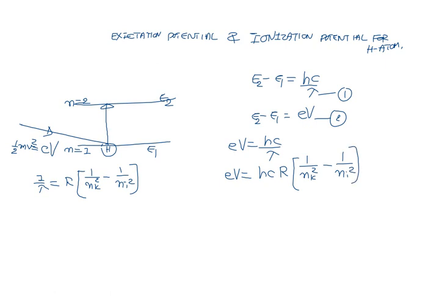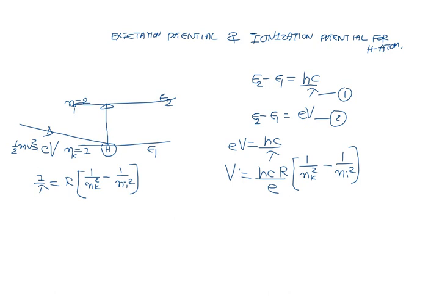Now we want to calculate the first critical potential or first excitation potential for the hydrogen atom. The quantum number of the lower level is 1, because first excitation potential means to excite the atom from N 1 to 2. So the lower quantum number is 1 and the upper quantum number is 2. If you substitute the values, you can take e here.